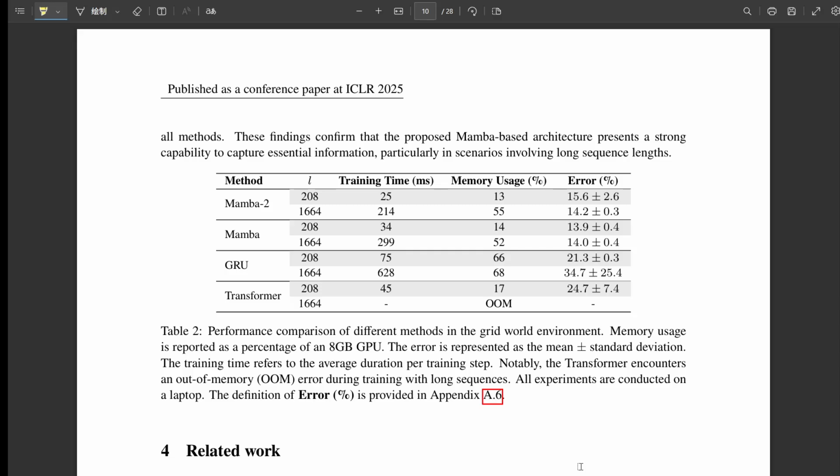So, wrapping up our deep dive today, we've looked at Drama, seeing how it uses the Mamba architecture for efficient long-sequence world modeling, and this clever DFS sampling strategy to make policy training more robust. It tackles some key bottlenecks in model-based RL. Yeah, it makes the whole approach potentially more efficient and accessible, which is a really important direction for the field.